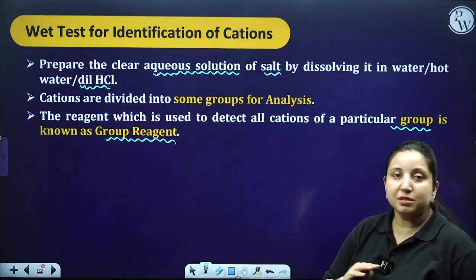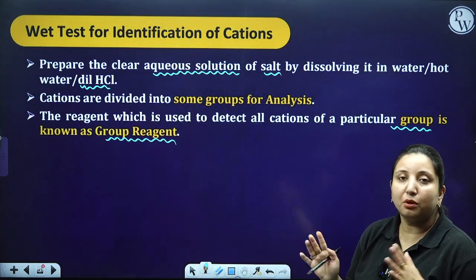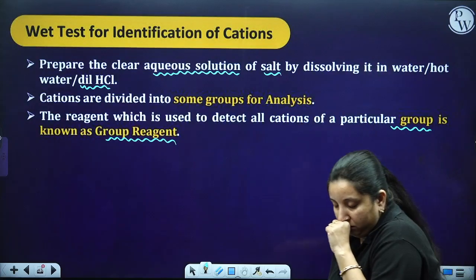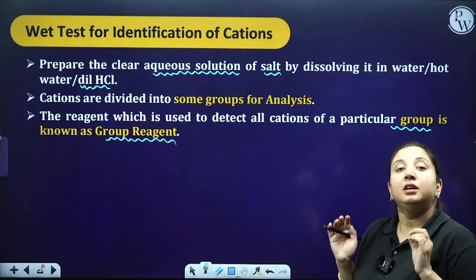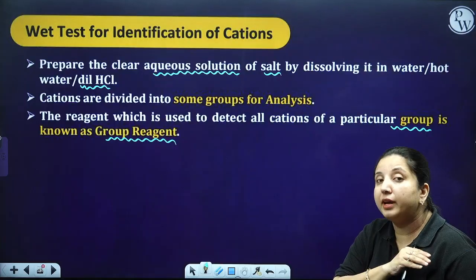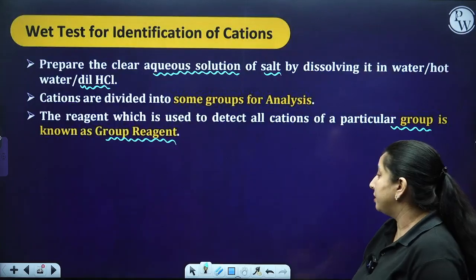In the starting, I am just making a solution with the help of water or dilute HCl. Okay, that is for the complete analysis. But for a particular group detection, I have to use a particular reagent. So that is a group reagent.